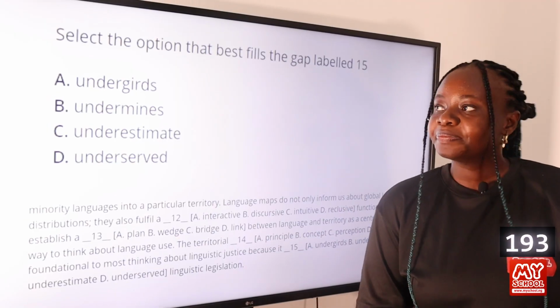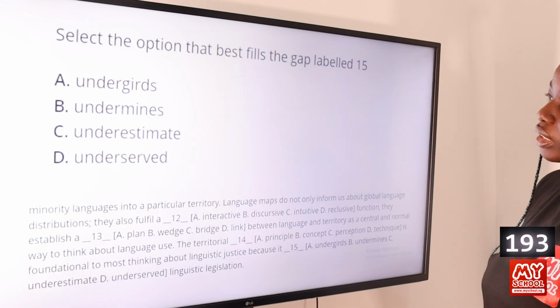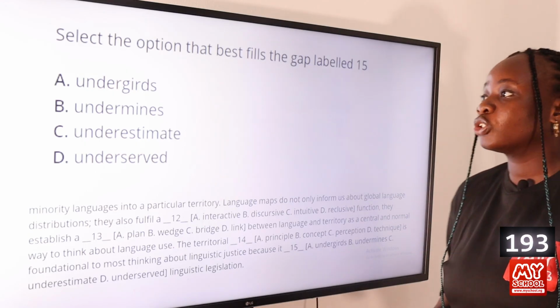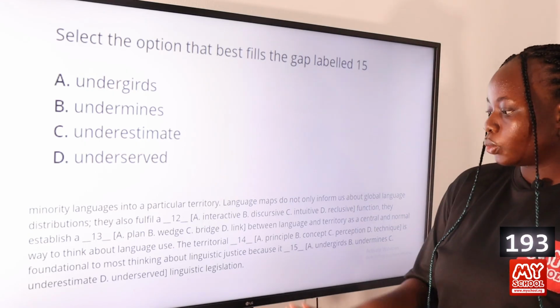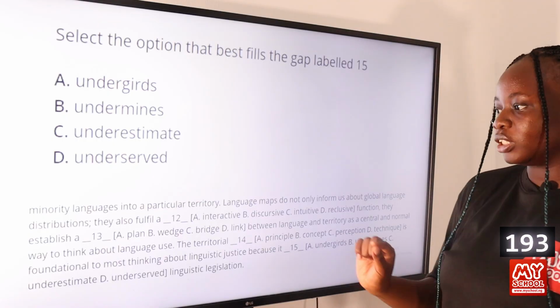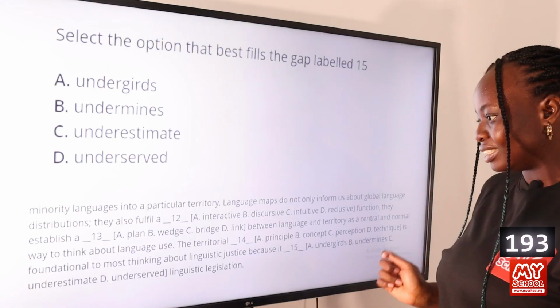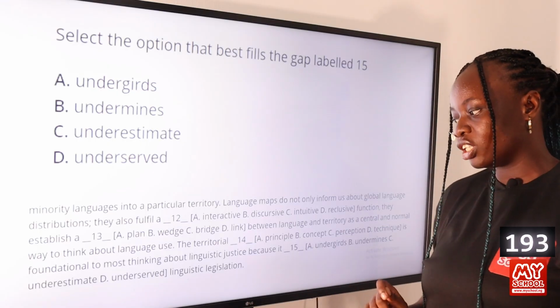Question 193. Select the option that best fills the gap labeled 15. Option A, undergird. Option B, undermines. Option C, underestimate. And D, underserved. So the answer to this question is option A, undergirds. So again, we have to look at the way it is used in the sentence. The territorial principle is foundational to most thinking about linguistic justice because it's dash linguistic legislation.